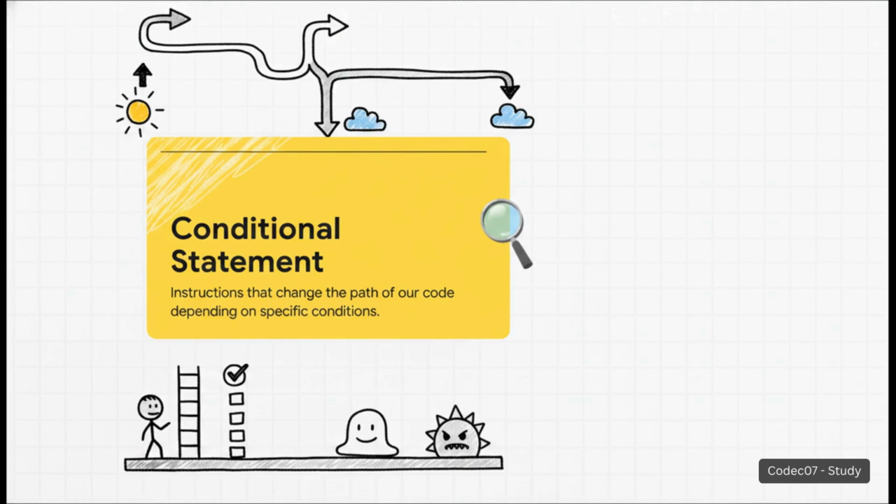Conditional statements completely change that. These are instructions like if or else that alter the actual path of our code depending on whether specific conditions are true or false. Just think about it. Without conditional statements, a video game would play out the exact same rigid way every single time you open it. But by telling the computer, hey, if the player reaches level 5, then make the enemies harder, your code suddenly transforms into a dynamic, reactive world.